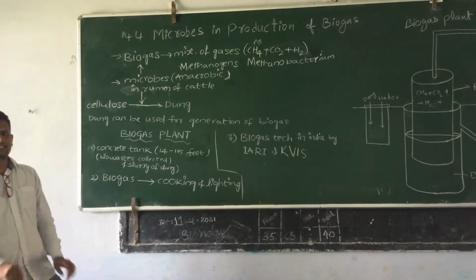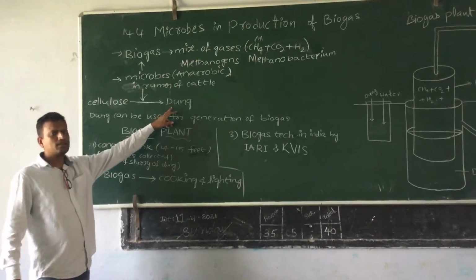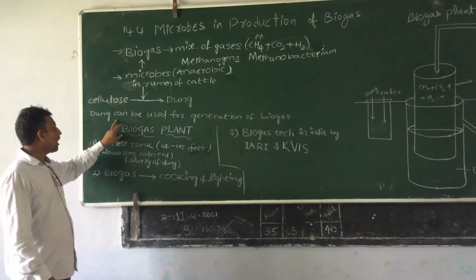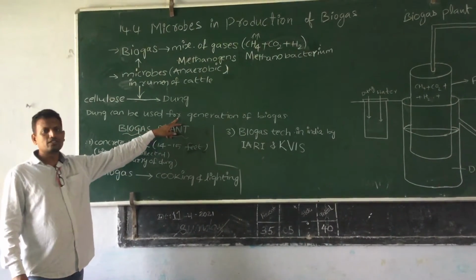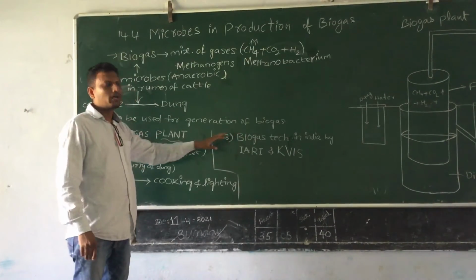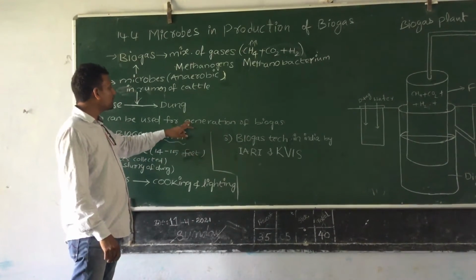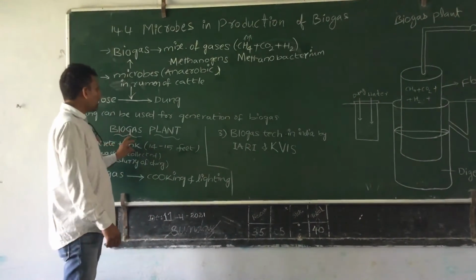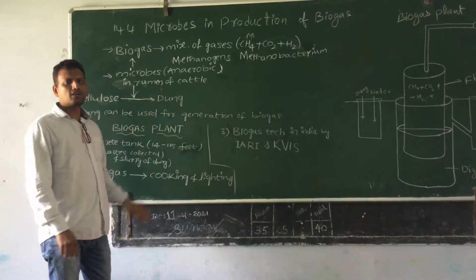Only some is partially digested, so the remainder contains cellulose. If you treat it again with anaerobic methanogens, it will be digested again and produce biogas. Where do we get the methanogens? Already in the dung. So we can use dung for the production of biogas.